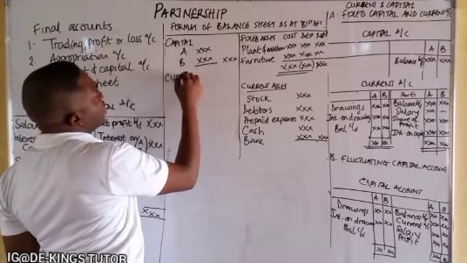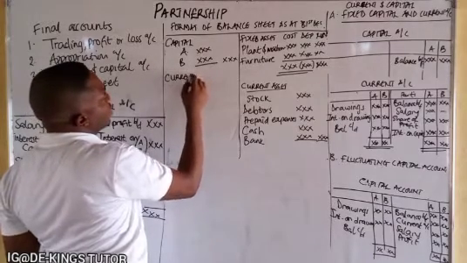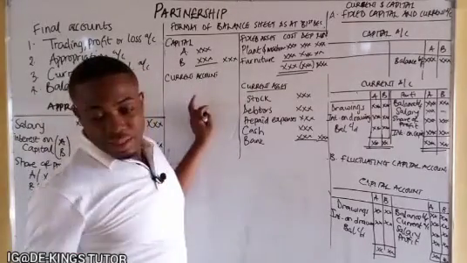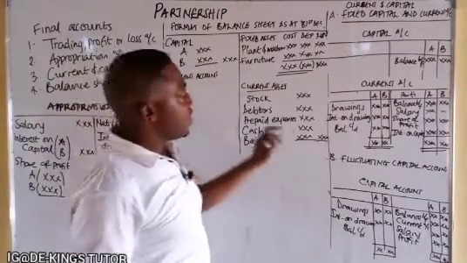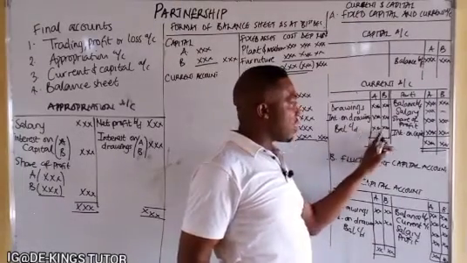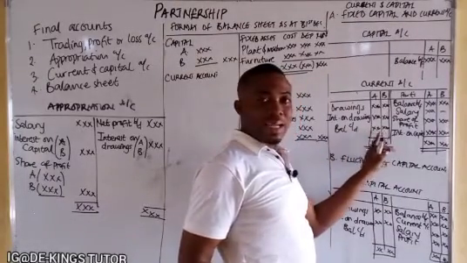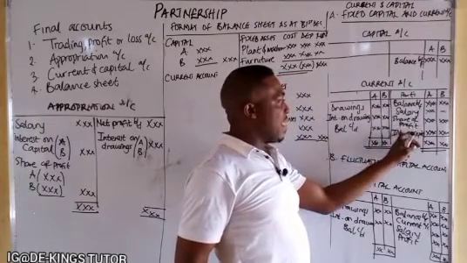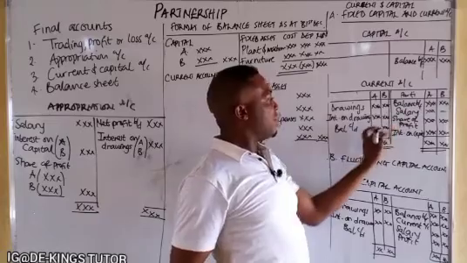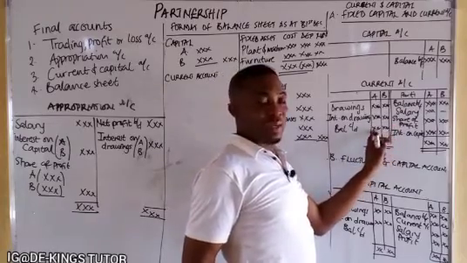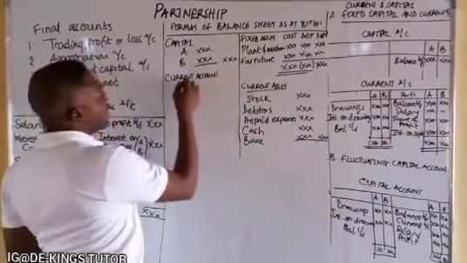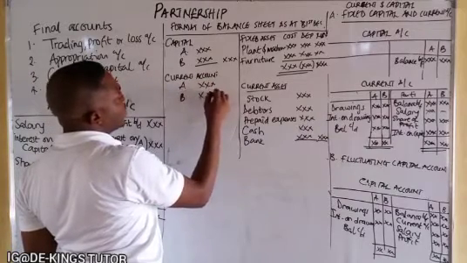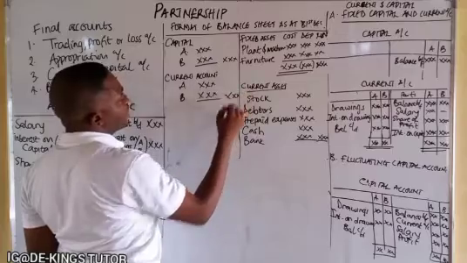Now you can also state the balance of the current account. Now where would you see this balance carried down? When you have added this and deducted this from it, the balance carried down here is the balance of the current account. So this is where it will be posted. So A, you post for A, B, you post for B, and you add it together.